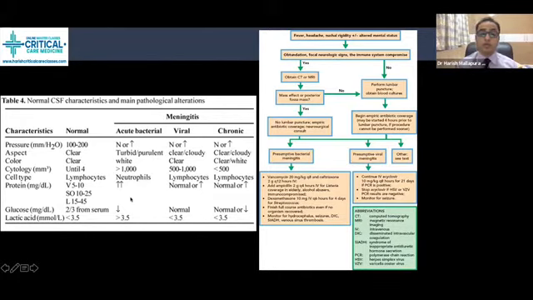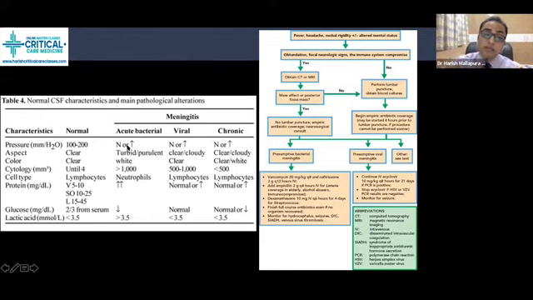So protein is usually increased in acute bacterial meningitis and to a significant level in chronic meningitis, particularly tubercular meningitis. Other than TB meningitis, it is going to be normal or marginally increased. Glucose is normally about 2/3 of the serum glucose, which is going to be significantly reduced in bacterial meningitis.